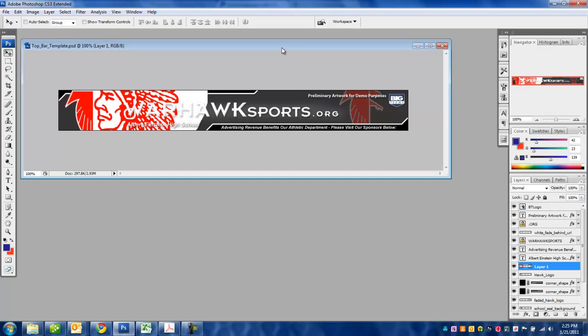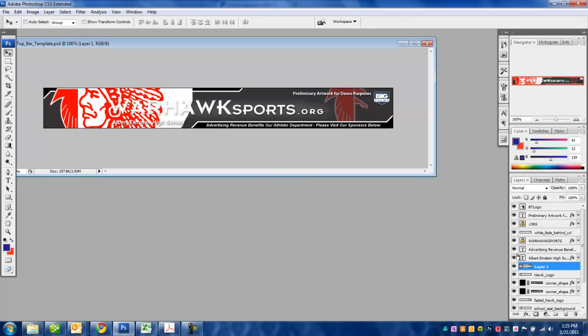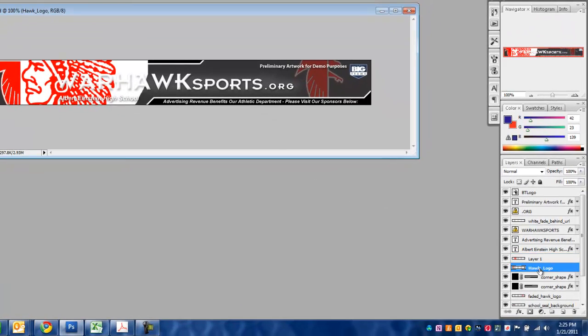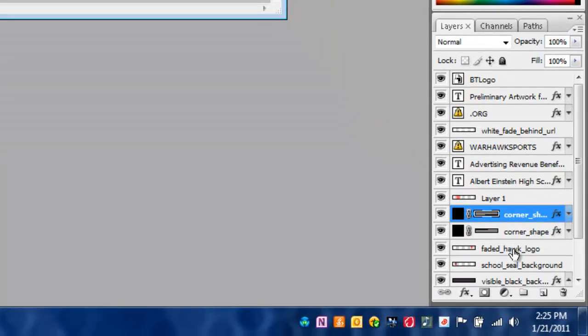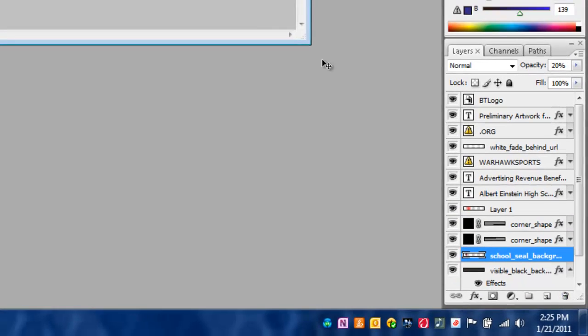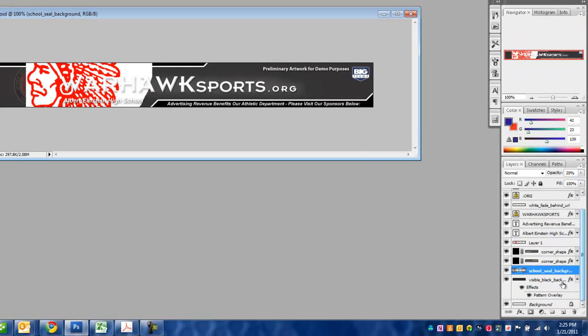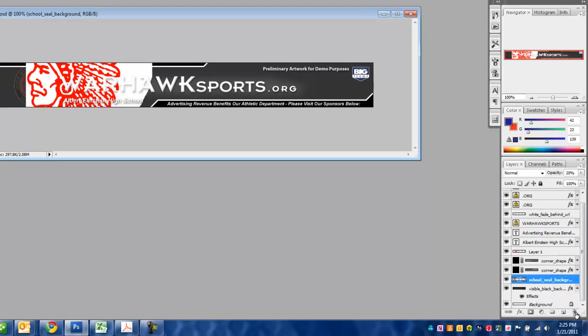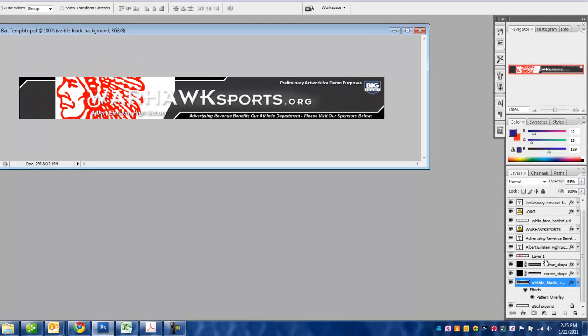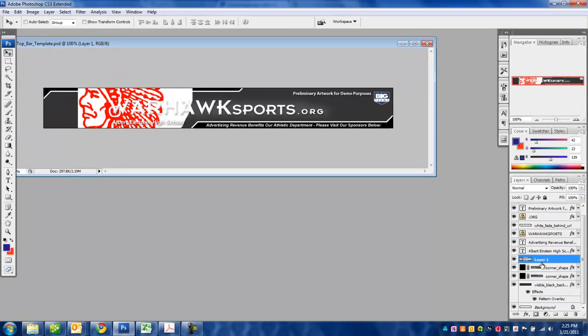Next, I am going to delete some of this content that we don't need. For example, we no longer need the Hawk logo and this other faded Hawk logo. You can see the stuff disappearing as I erase it up here. The school seal we don't need. And now we're left there with our new layer. I'm going to go ahead and label that by double clicking.